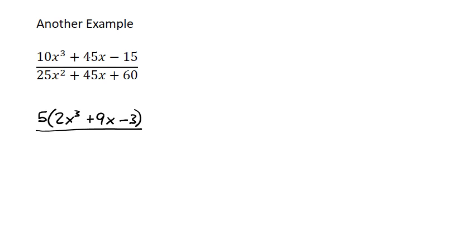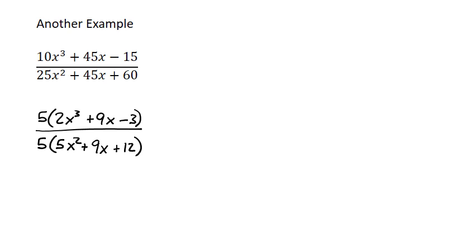Divided by, 5's coming out of the bottom as well, factoring it out of each term. 5 divided out of 25 is 5, and then the x squared. Plus 5 divided out of 45x is 9x. And then 5 factored out of 60, I believe 5 goes into 60 12 times. So that's a 12. So I was able to successfully take a 5 out of top and bottom.